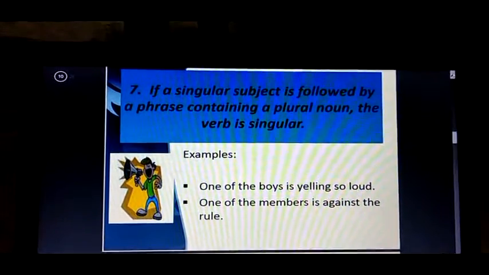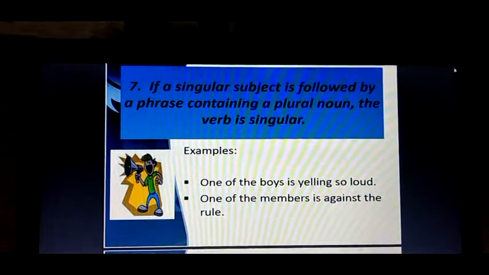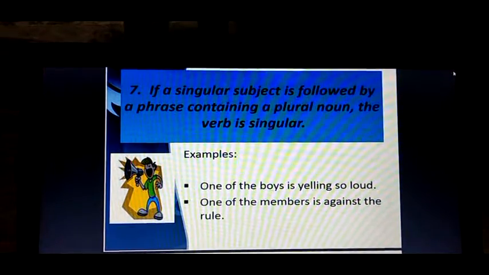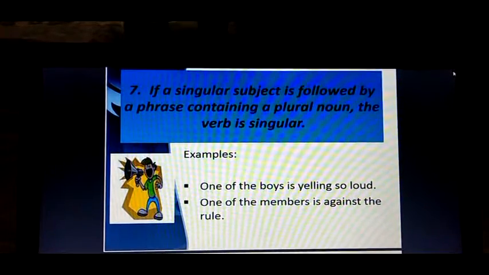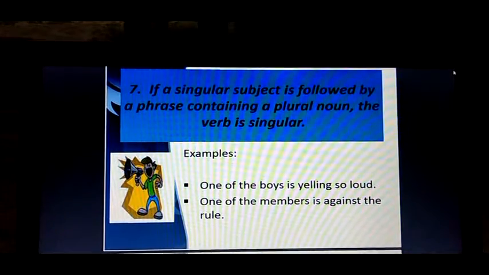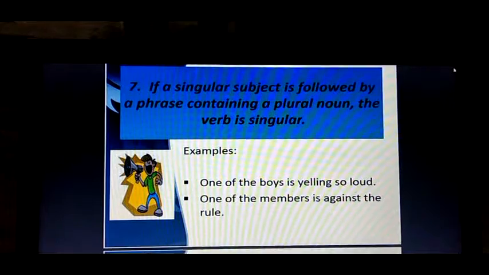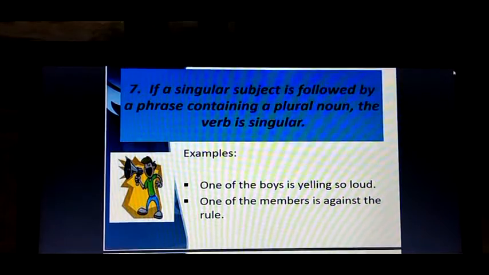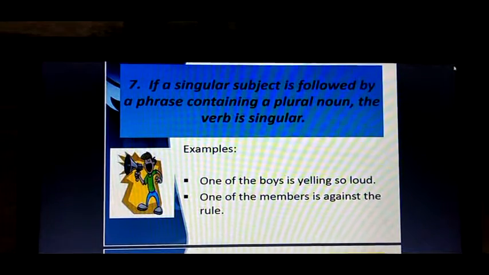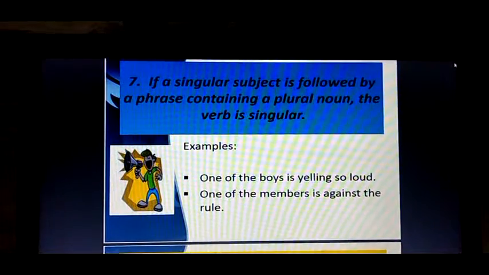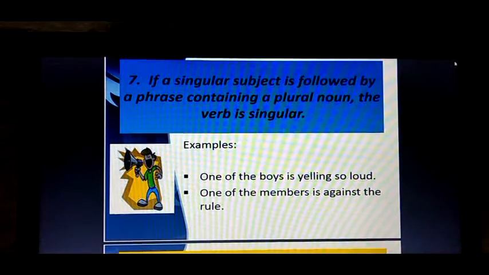Next rule, rule number 7. If a singular subject is followed by a phrase containing a plural noun, the verb is singular. There are two examples. One of the boys is yelling so loud, and there is another example. One of the members is against the rule.